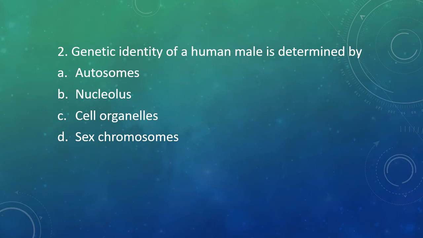Question number 2. Genetic identity of a human male is determined by option A, autosomes. Option B, nucleolus. Option C, cell organelles. Or option D, sex chromosomes. The correct answer is option D, that is sex chromosomes. So what is the genetic makeup of a human male? 44 plus XY chromosomes, and for human female it is 44 plus XX chromosomes. So this sex chromosome, whether it's Y or X, is determining whether the fetus will develop into male or female.